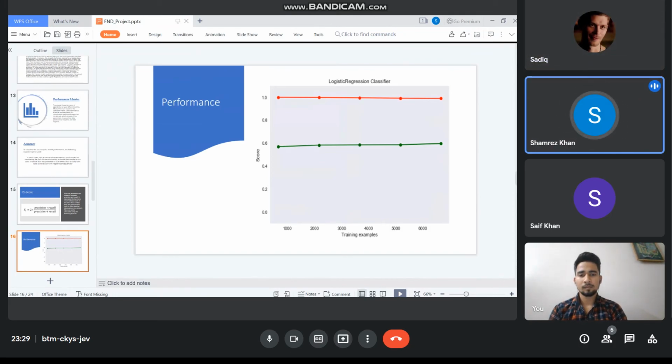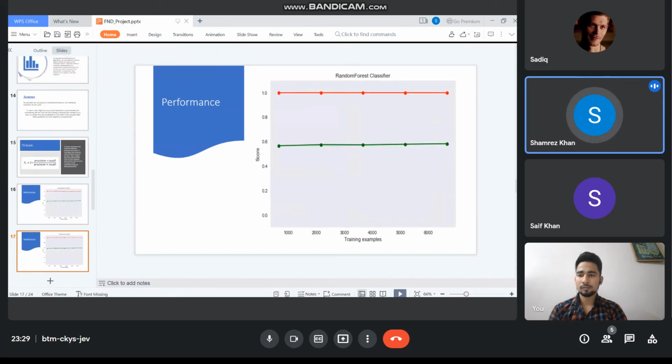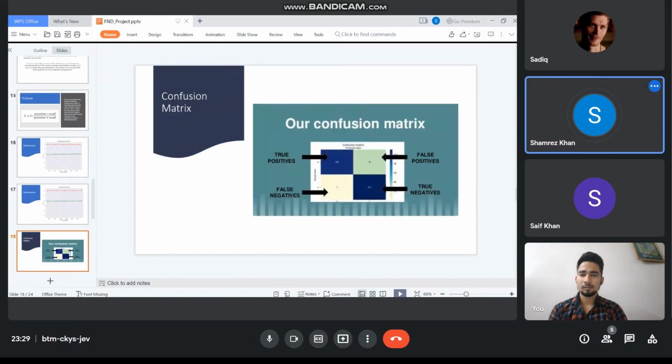We have different classifiers like random forest classifier and logistic regression. That is the confusion matrix, based on the four values true positive, false positive, true negative, and false negative, through which we predict the output.